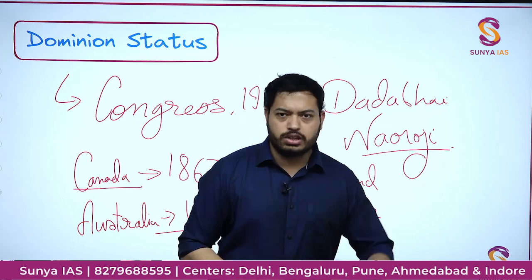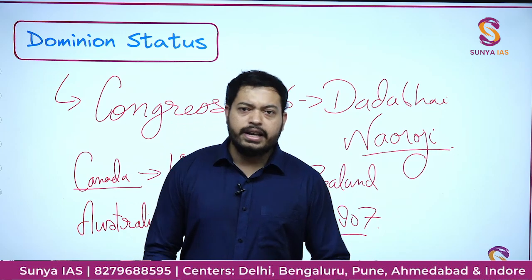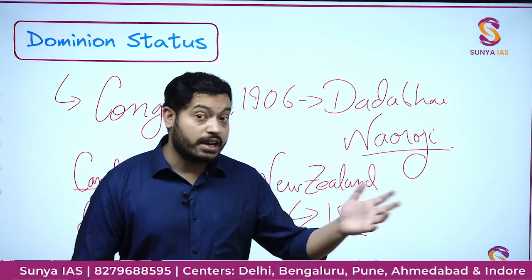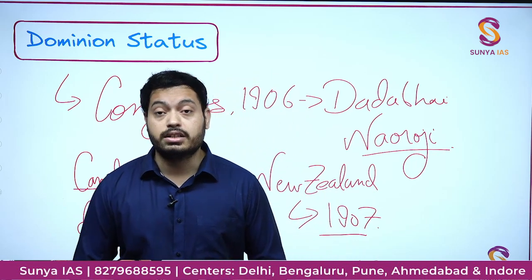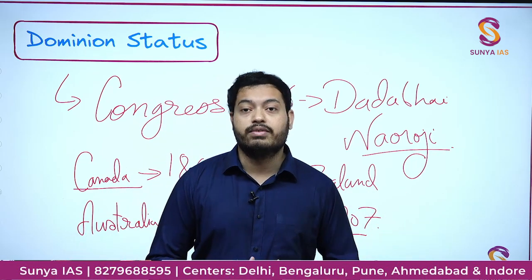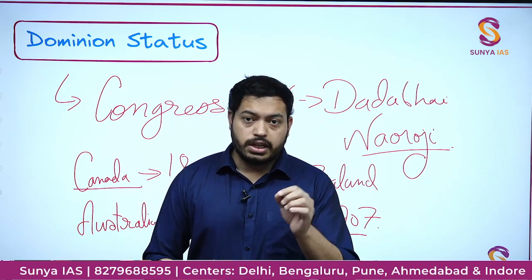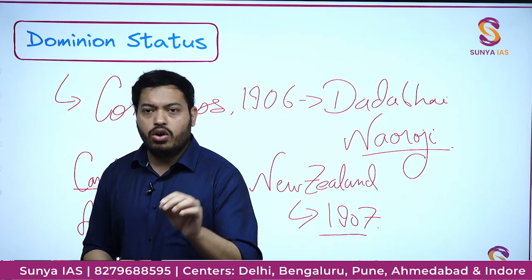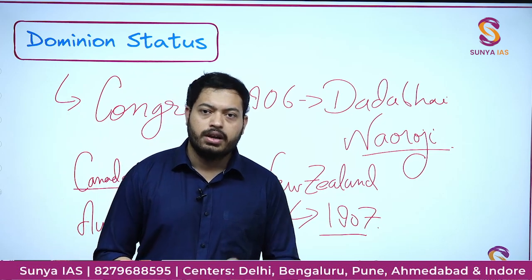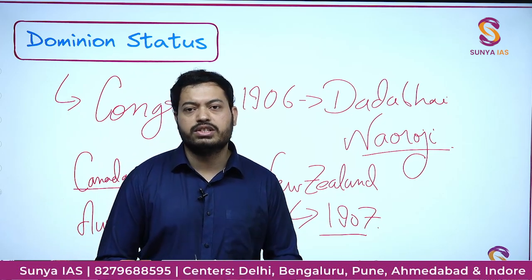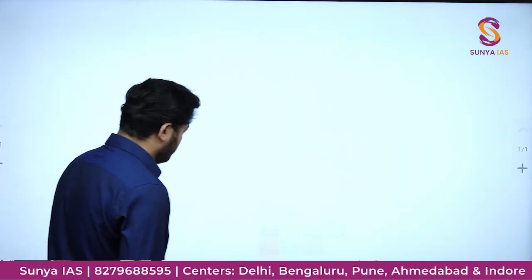And based on this only, because it was in the news, it was in the popular parlance, Indian leaders also got interested that if Canada can have autonomy or dominion status in that sense, and if Australia can have it, and even New Zealand is going to get it, why not India? So the demand of the dominion status was on the lines of Canada, Australia and New Zealand. And what it entails, the characteristic features. The characteristic features were again very simple, and I'll open a sheet and I'll explain it to you.